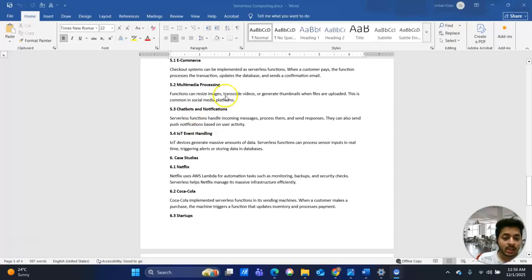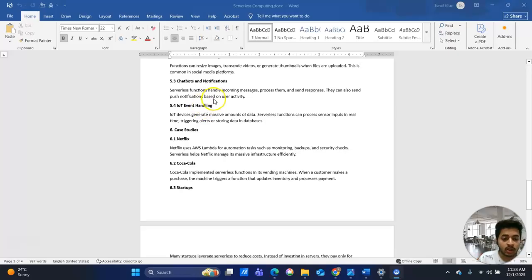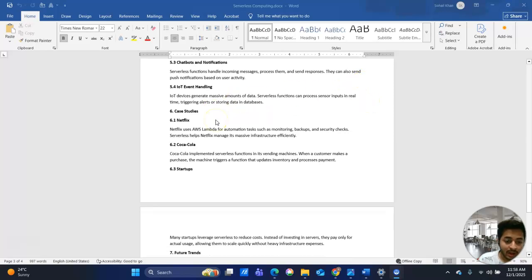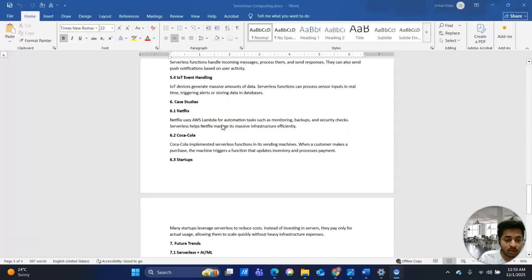Multimedia processing: functions can resize images, transcode videos, or generate thumbnails when files are uploaded. This is common on social media platforms. Chatbots and notifications: serverless functions handle incoming messages, process them, and send responses. IoT event handling: IoT devices generate massive amounts of data. Serverless functions can process sensor inputs in real time, trigger alerts, or store data in a database.